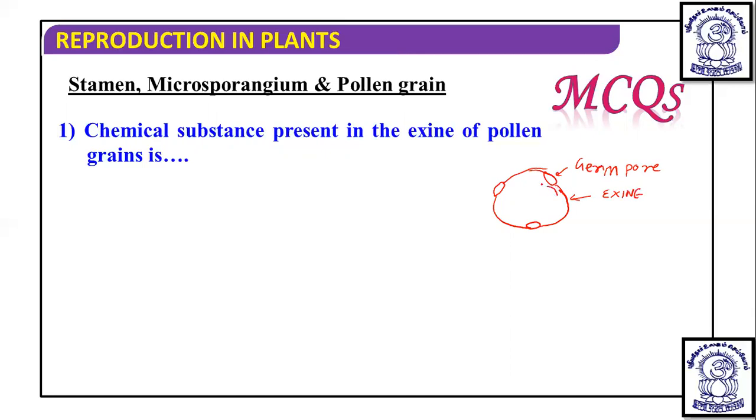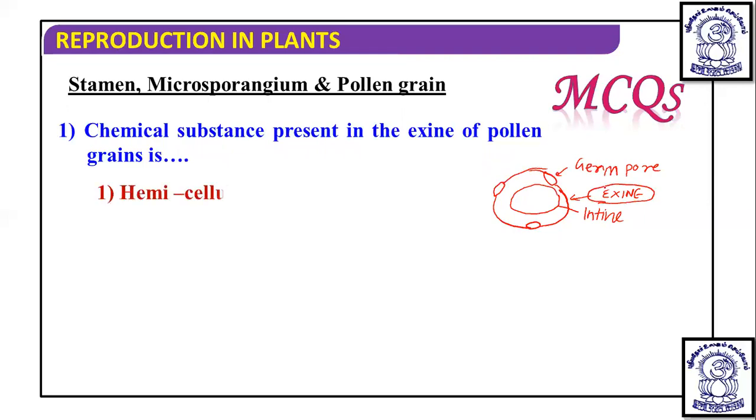Now, inner to the exine you will find another layer that is known as the intine. So the question is, the chemical substance which is present in this exine is sporopollenin.